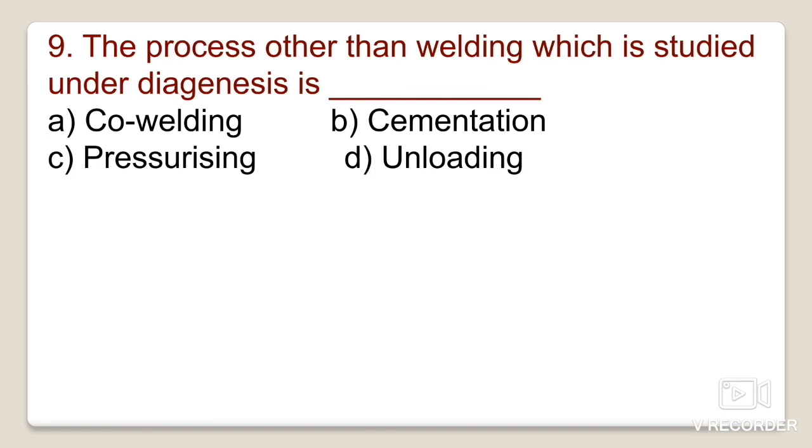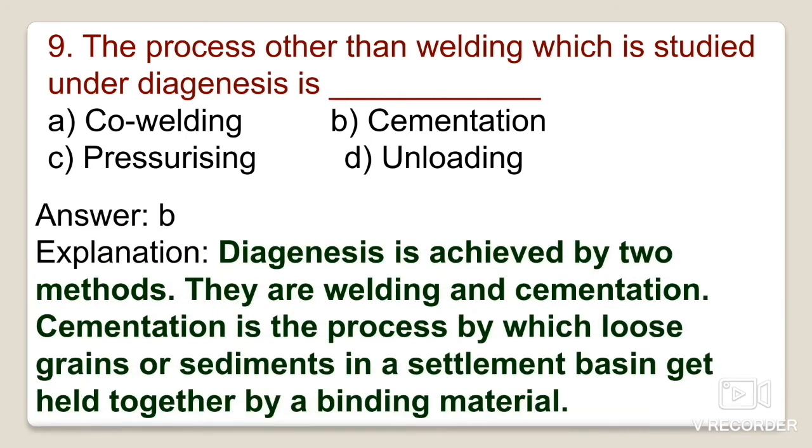Next one is the process other than welding which is studied under diagenesis: is it co-welding, cementation, pressurizing, or unloading? That is known as the cementation process. There are three processes, as we have already discussed: compaction, cementation, and recrystallization.